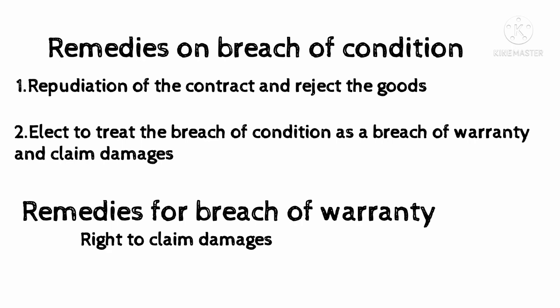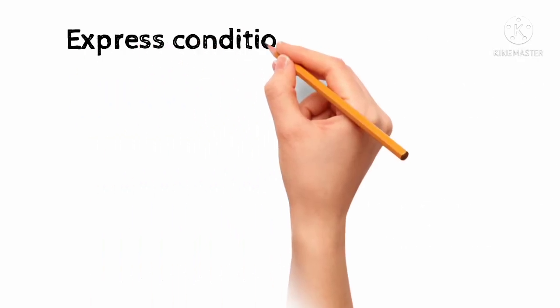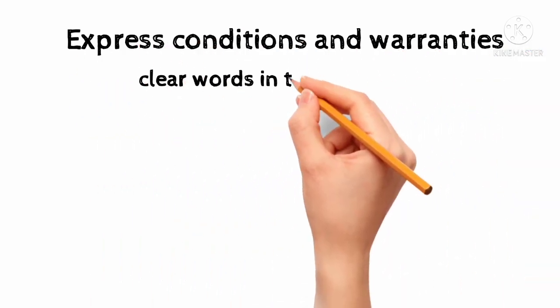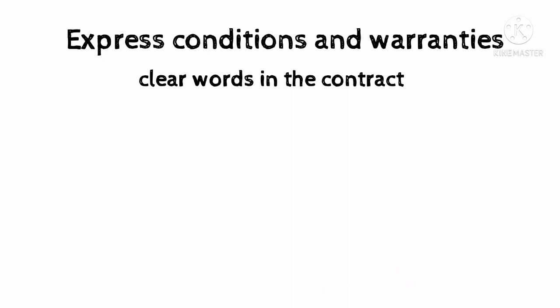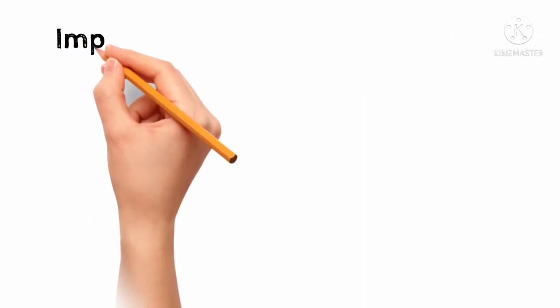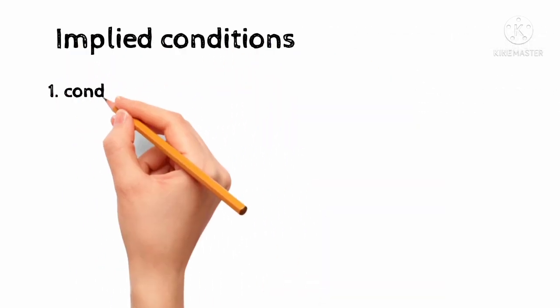Remedy for breach of warranty. If there is a breach of warranty, the buyer cannot reject the goods, he can only claim damages. Express conditions and warranties. Express means clear words in the contract. When the words are clear in the contract, it should be performed as per those words. Those conditions and warranties are express conditions and warranties.